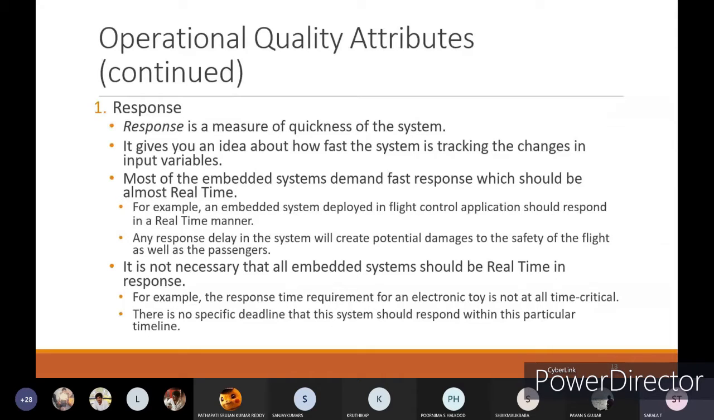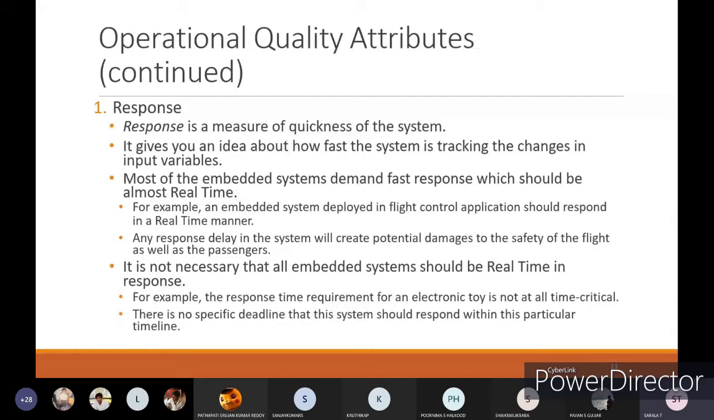For that reason, you should first check what the type of embedded system is. Any response delay in the system will create potential damage to the safety of the flight as well as the passengers.